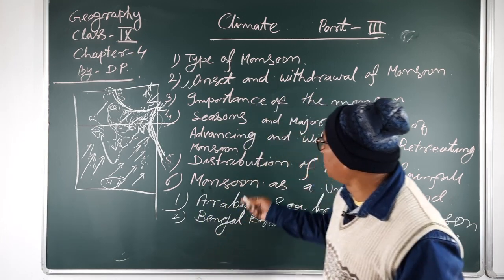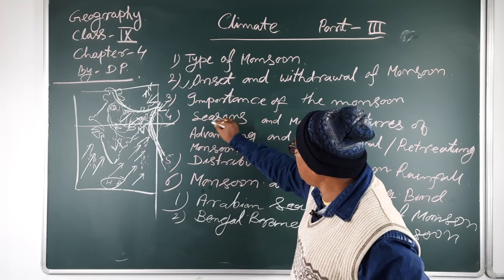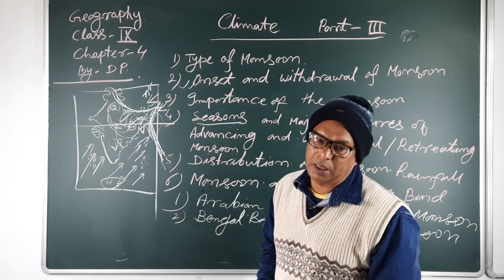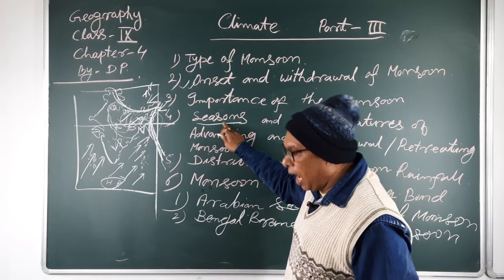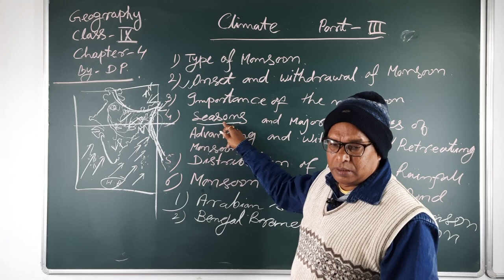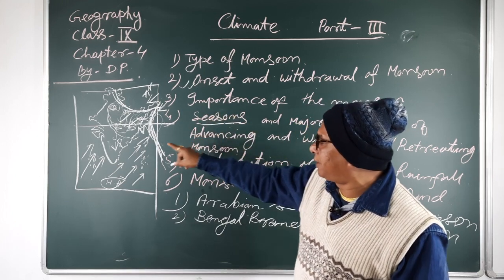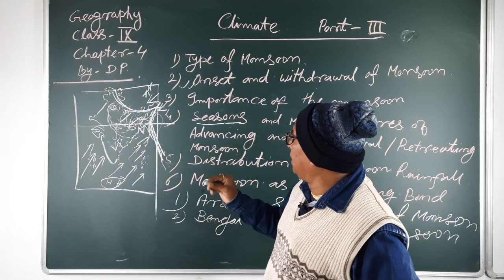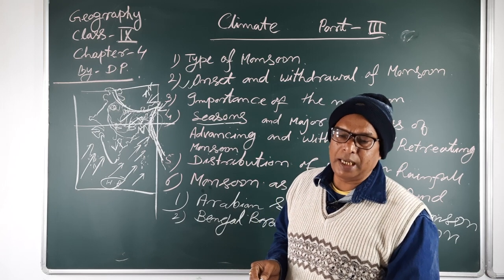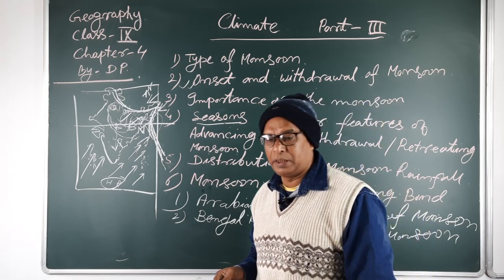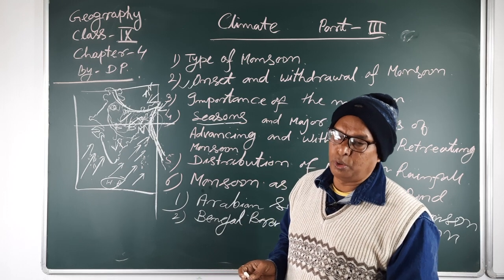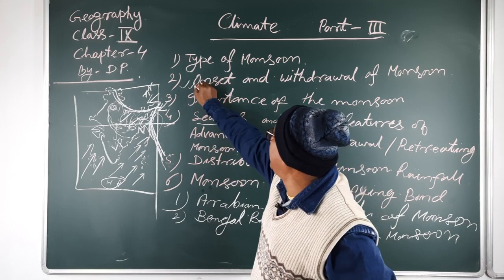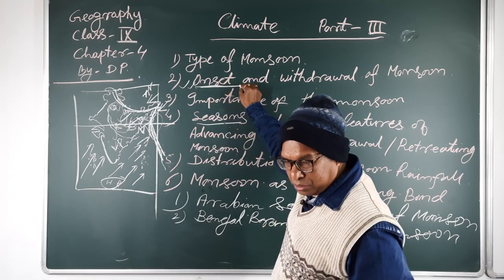So, we will also study the seasons. There are three seasons mainly found in our country: the warm and summer season, and the warm and summer season attracts the monsoon and starts the monsoon in our country. But the rainy season, that means the monsoon season, is known as June, July, August, and September. This season is also known as the onset of the monsoon season.